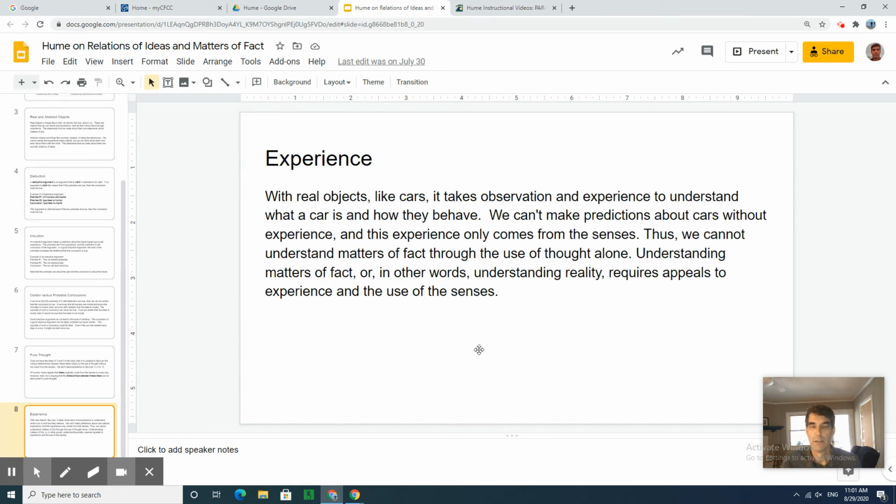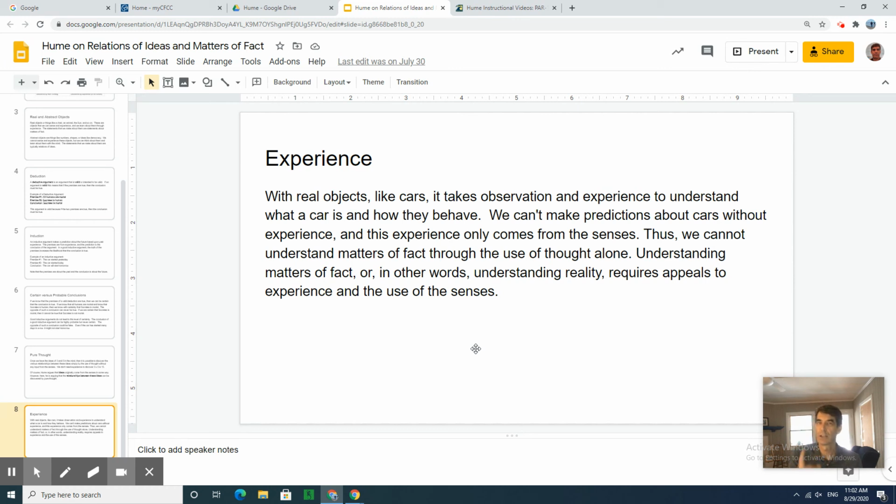What about the conclusions of an inductive argument? What about matters of fact statements? Those ultimately come from experience, and you can't get at them through pure thought. You can't conclude definitively just by thinking about it that the sun will rise tomorrow. You can simply make a prediction based on past experience. And if you want to find out if your statement is true, the sun will rise tomorrow, you're going to have to wait until tomorrow and experience it.